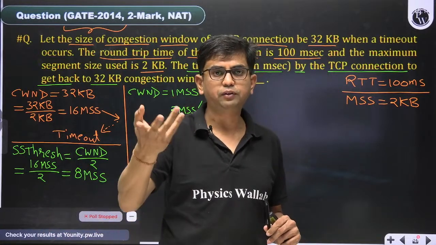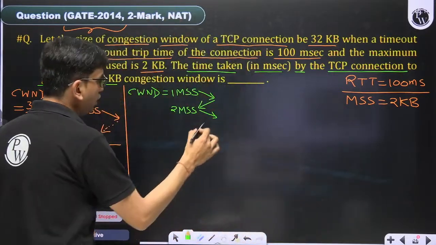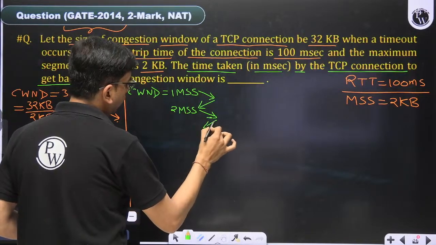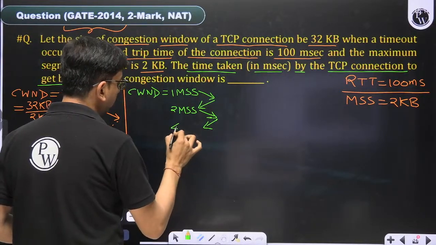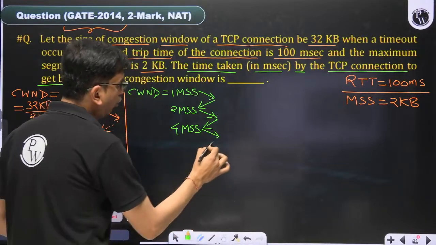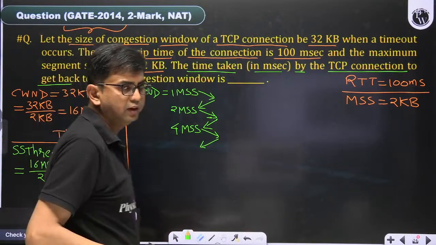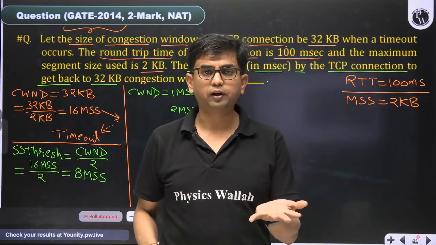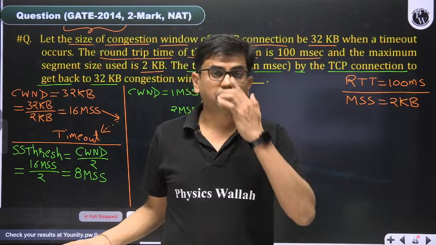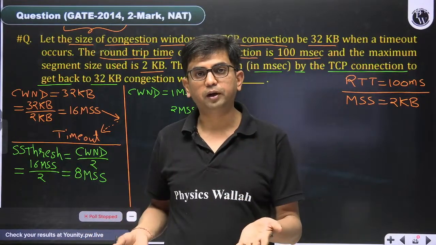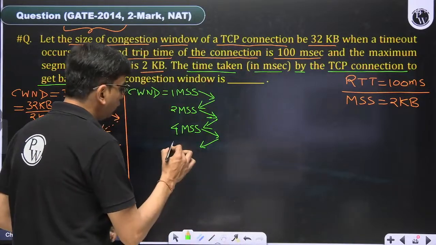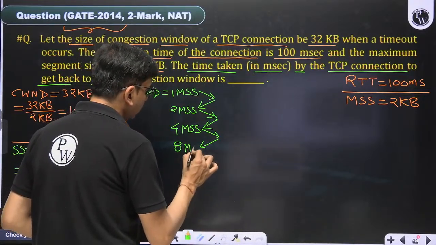Second acknowledgement arrived, 3 plus 1, 4. 2 plus 1, 3 plus 1. After getting acknowledgement of all the 2 segments, it becomes 4 MSS. Now 4 segments are transmitted and all 4 acknowledgements arrive one by one. First acknowledgement 4 plus 1. Second acknowledgement 5 plus 1. Third acknowledgement 6 plus 1. Last acknowledgement 7, 7 is less than 8. 7 plus 1, 8.